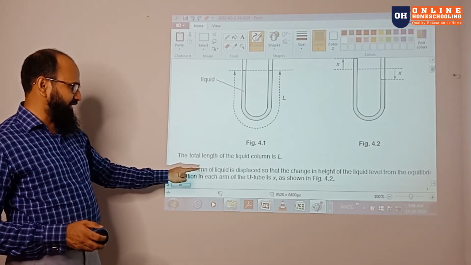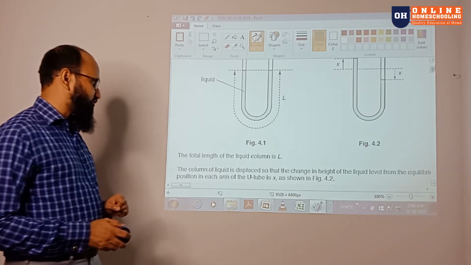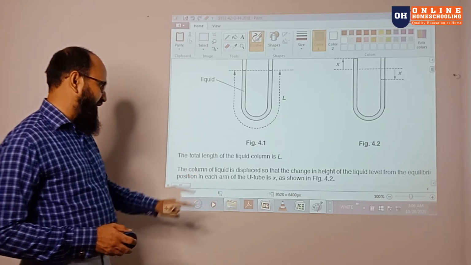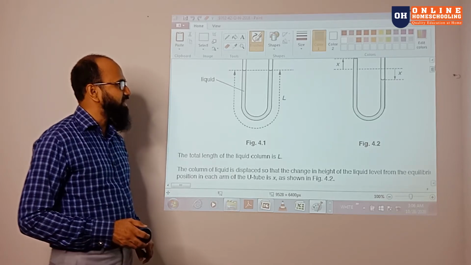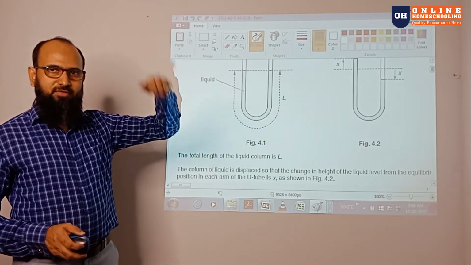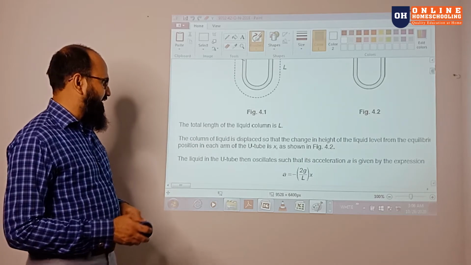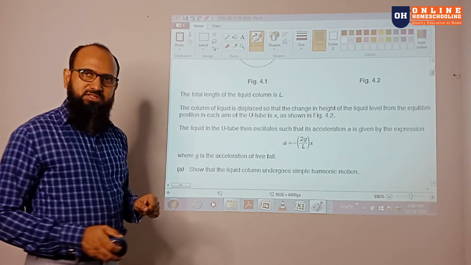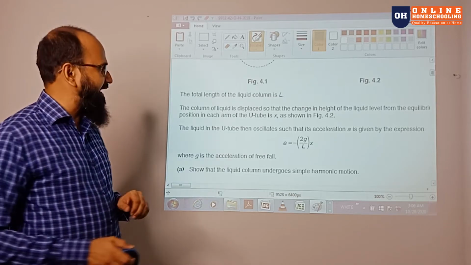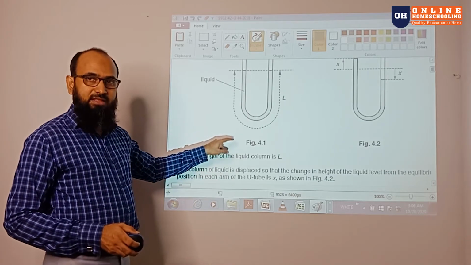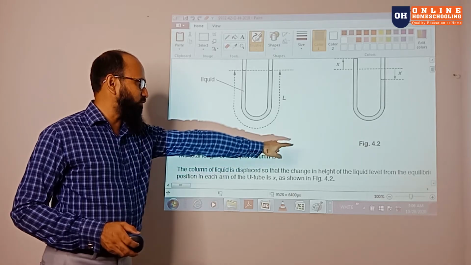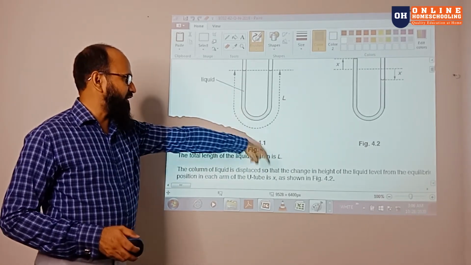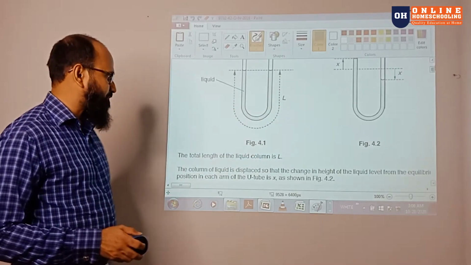The column of liquid is displaced so that the change of height of the liquid from the equilibrium position in each arm is X, as shown in Figure 4.2. Cambridge labels figures by question number, so this is question 4, figure 1 and figure 2.